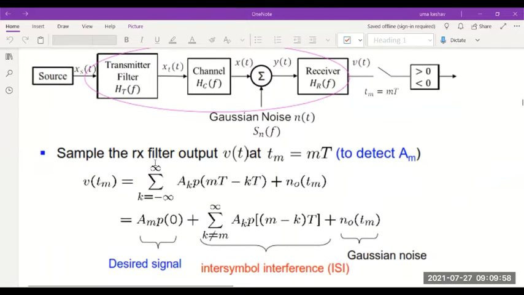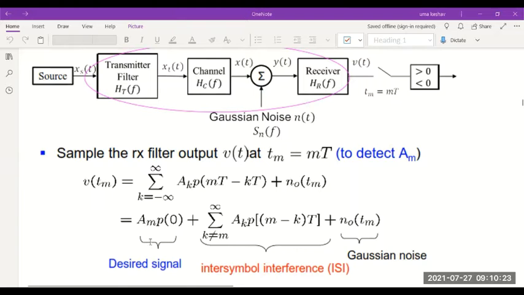Anyway, after we did all this, we could show that in this equation we have the desired signal along with intersymbol interference. So we have a part of the signal which accounts for other pulses coming in the time period of the required pulse or the desired signal.